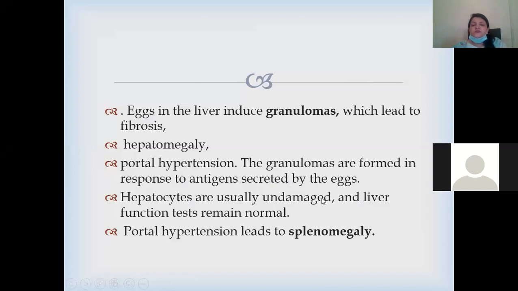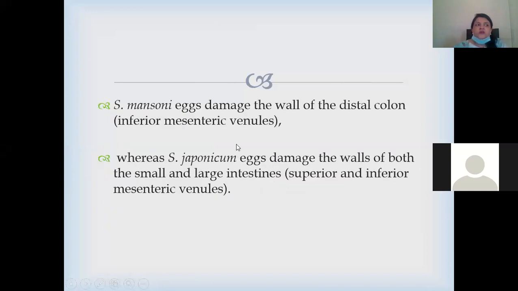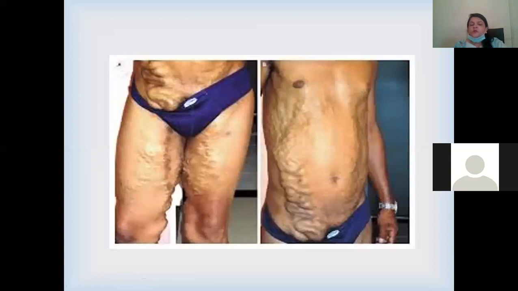The mansoni eggs damage the wall of the distal colon and inferior mesenteric venules, while the japonicum eggs damage the walls of both the small and large intestines, and superior and inferior mesenteric venules are involved. This is a very good picture of portal hypertension and later on varicose veins caused by these organisms. It can be in the lower limbs or in the GIT. So abdominal varicose veins are there if portal hypertension is there.